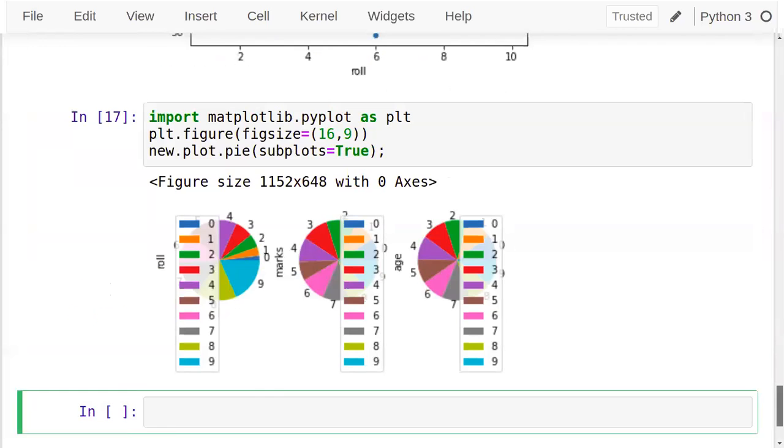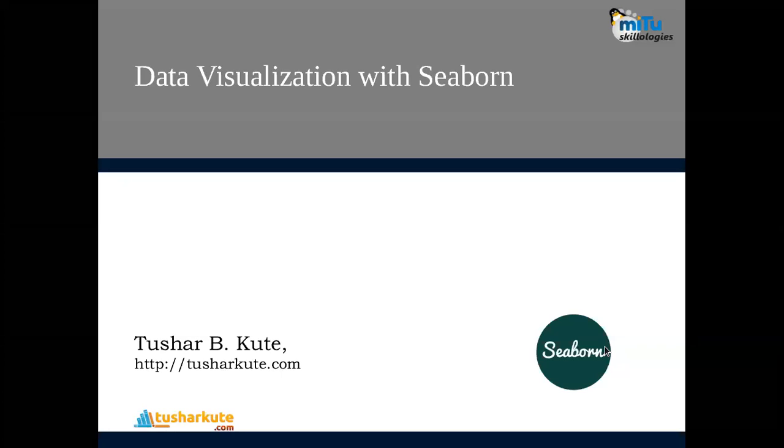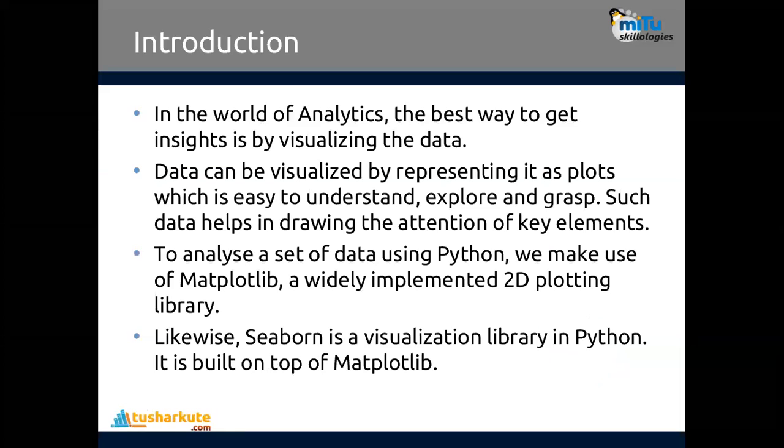So I just want to say these functions I can directly use on a data frame, but they are very basic functions. We have to do something extra, many abilities from data frames. So to perform this kind of operations, we have to use a special package of Python, and that package is Seaborn. With the help of Seaborn, it's possible to view the data in data frame pattern. But what exactly Seaborn is, and what different kinds of graphs are there? Before that, let's get introduced to Seaborn.